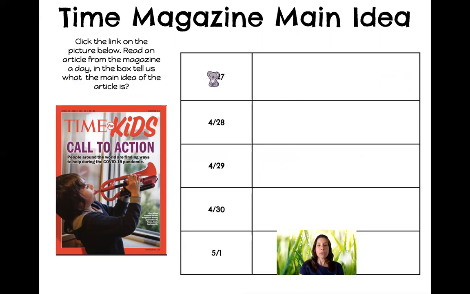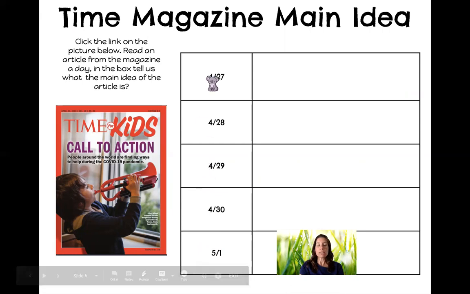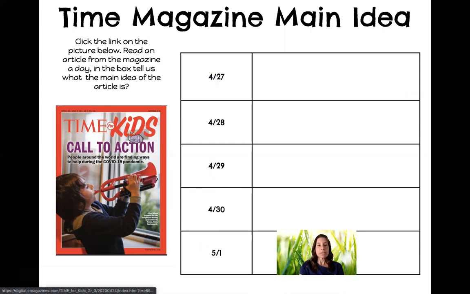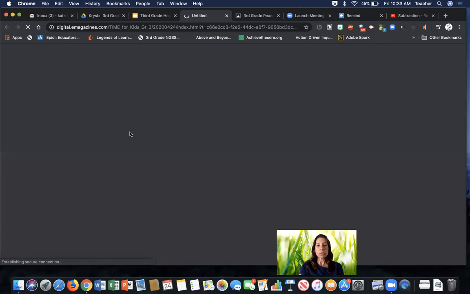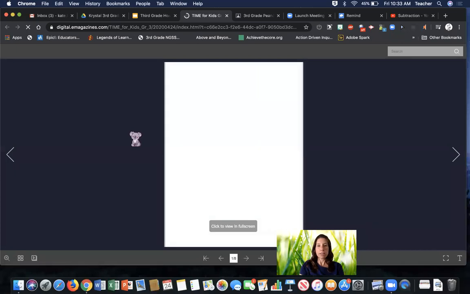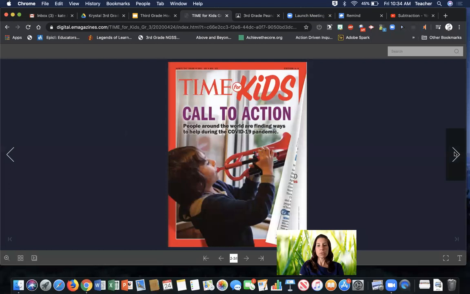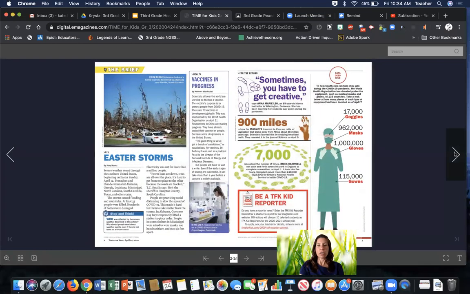And you will do that for Monday, Tuesday, Wednesday, Thursday, and Friday. So each day when you read 30 minutes, you will click on this and it will take you to Time Magazine where you will read. You will get to choose an article.